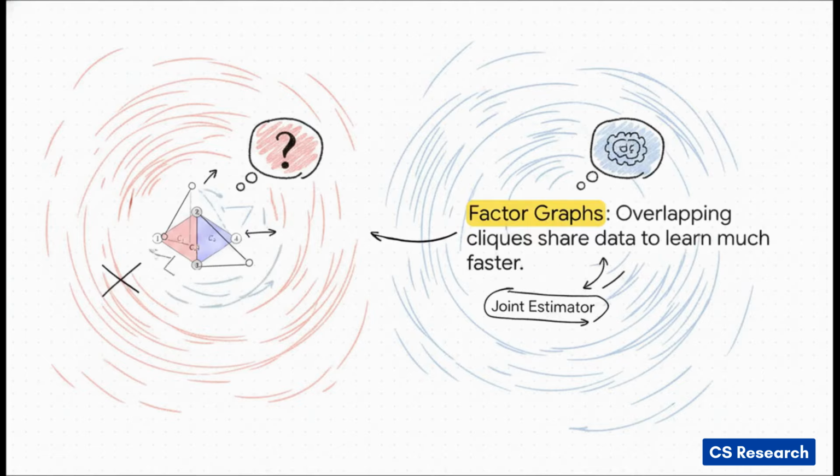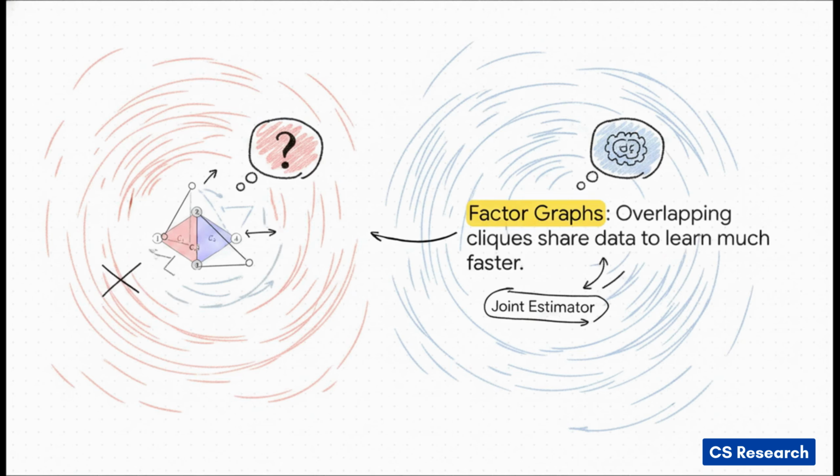In really dense systems, you have highly correlated objectives, which means overlapping components start to naturally emerge. Imagine two overlapping triangles, or what we call cliques. Here we have clique 1, outlined in red, connecting nodes 1, 2, and 3. Then we have clique 2 in blue, connecting nodes 2, 3, and 4. Notice how nodes 2 and 3 are sitting right smack in the middle, overlapping both cliques? In a dense system, these objectives share underlying physics or latent factors.